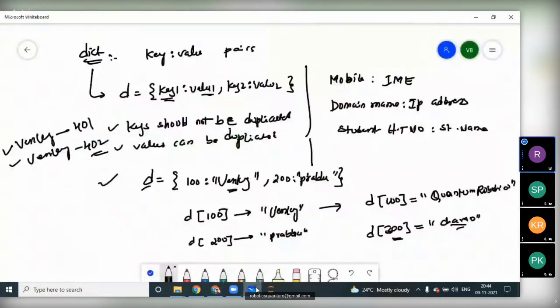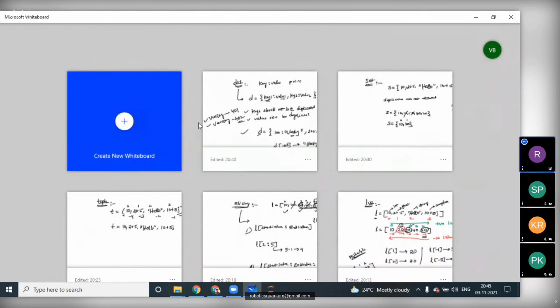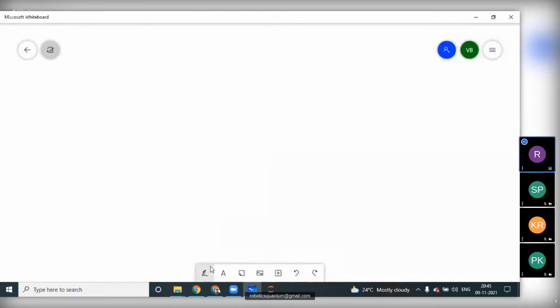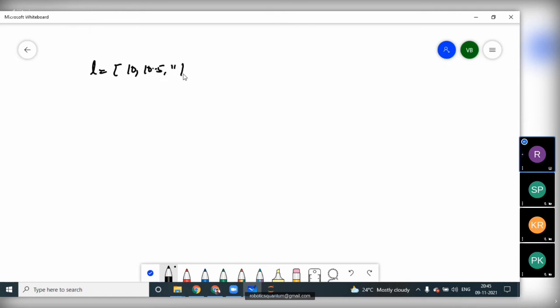Okay, let us discuss once more. What's the difference between list, tuple, set and dictionary? A list is a collection of heterogeneous objects enclosed between square brackets. Here duplicates are allowed, heterogeneous objects are allowed, and indexing is allowed. We can modify the elements of a list.